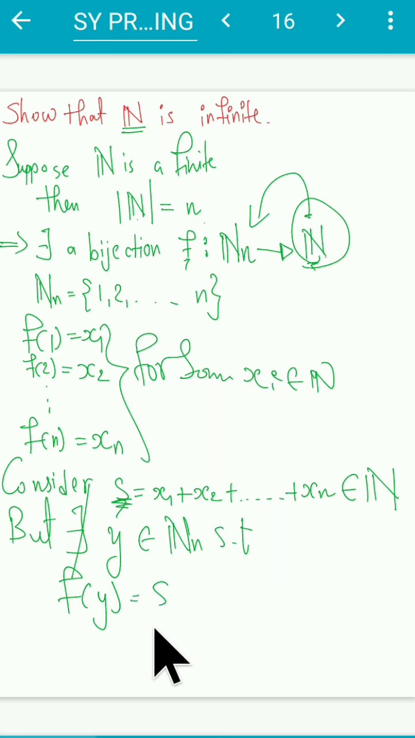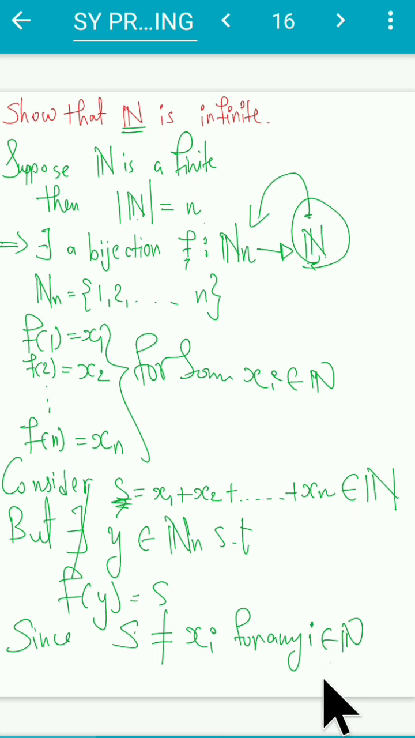Why does that not exist? Because I know my s is not equal to xi for any i running from 1 to n, because I know only these elements have a pre-image, correct? The rest of the elements won't have any pre-image, hence s is one of the rest of the elements. Hence I can conclude that my s does not have a pre-image inside this.